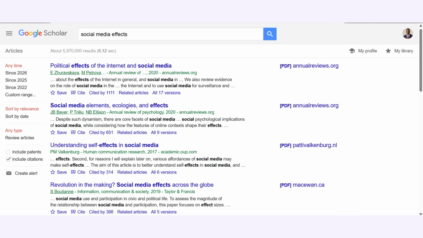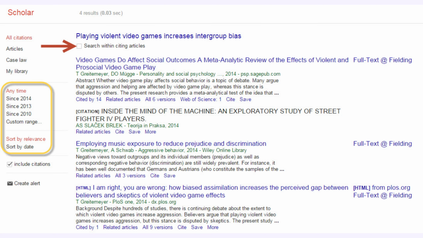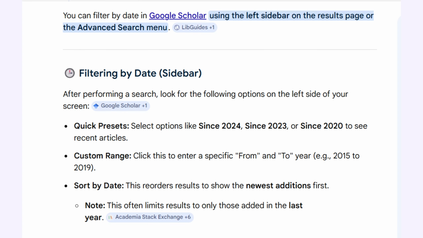So most of the time you need a good balance, which includes both older landmark studies for theoretical grounding and then recent studies for current relevance. As a general rule, many supervisors or institutions expect a strong percentage of your sources to come from the last 5 years. Some go even as far as 10 years, but it's usually the last 5 years. And Google Scholar has filters that allow you to do that.